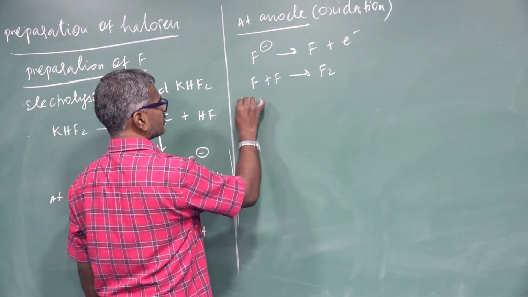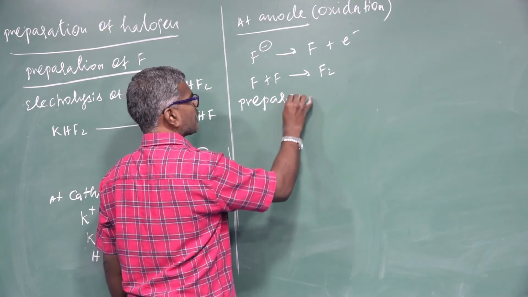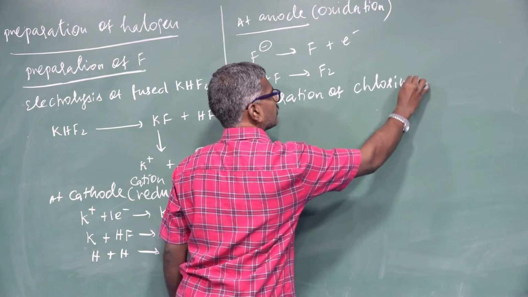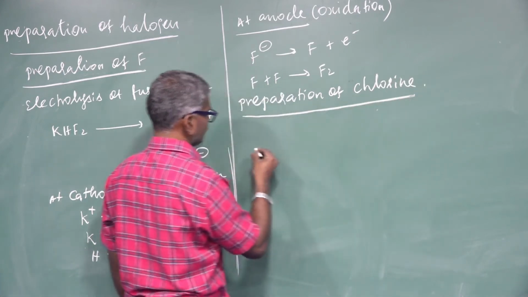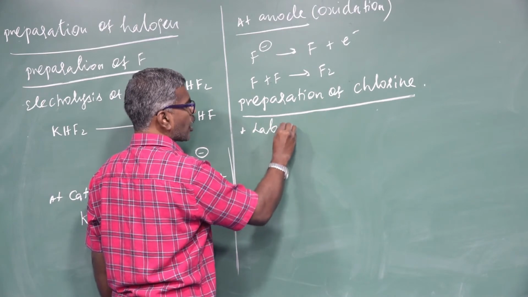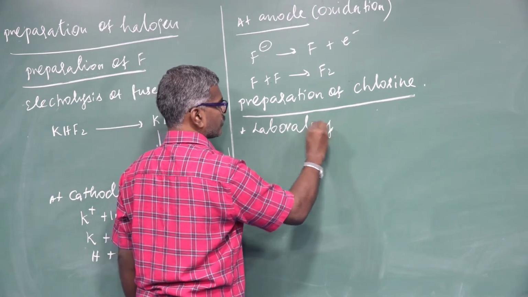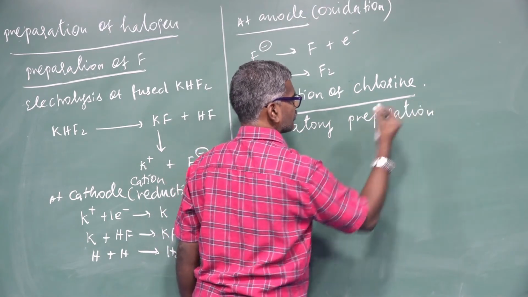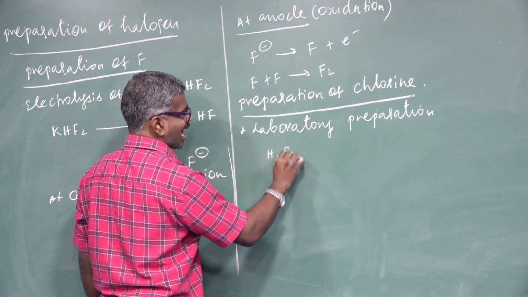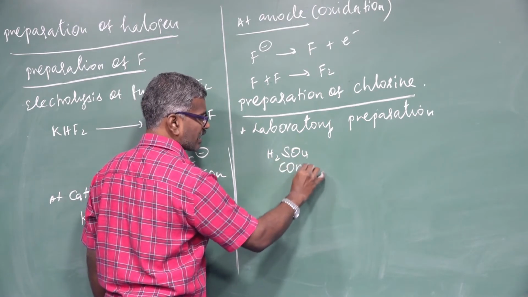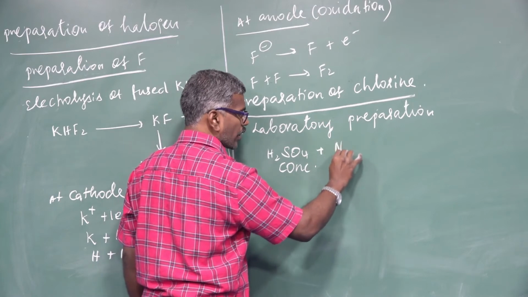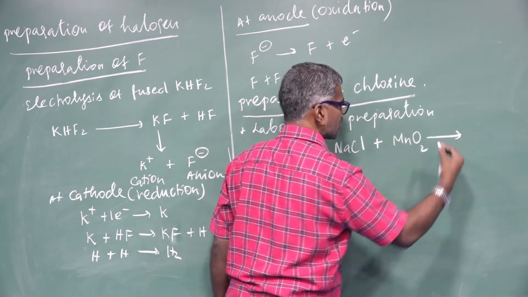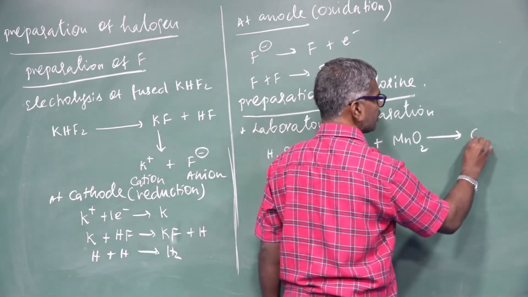Another preparation: preparation of chlorine. First one, laboratory preparation. Here, concentrated sulfuric acid reacts with the chloride salt in the presence of MnO2 to form chlorine.